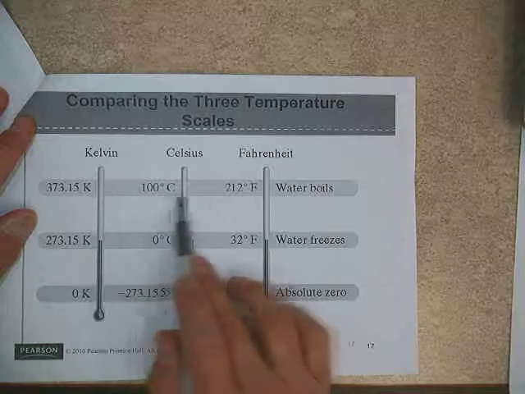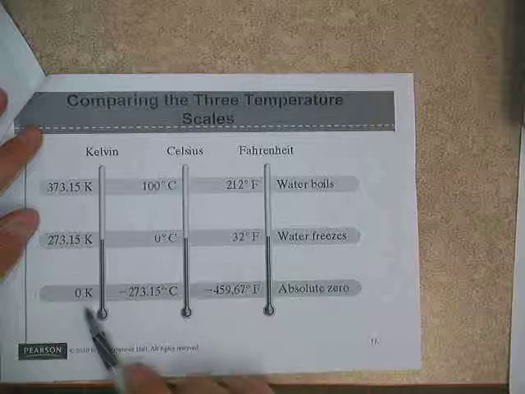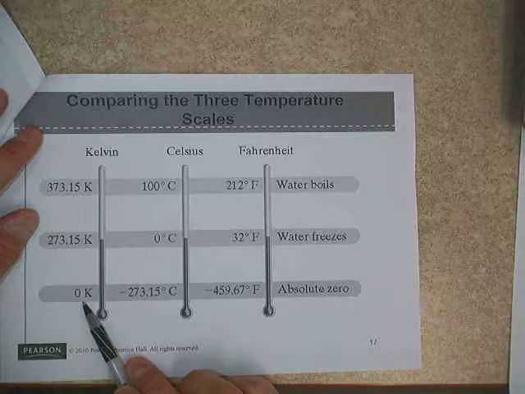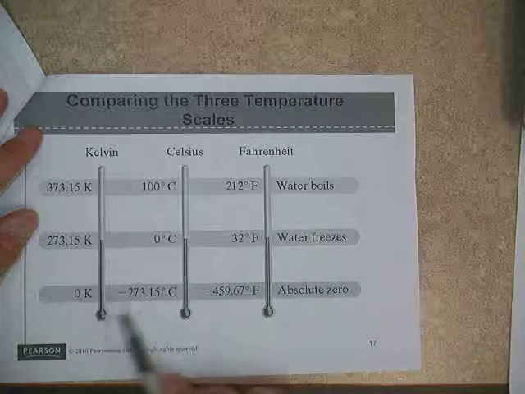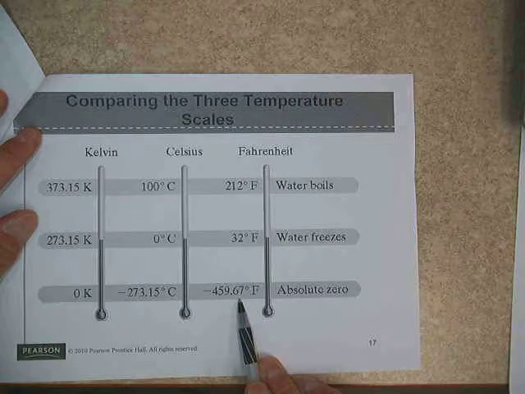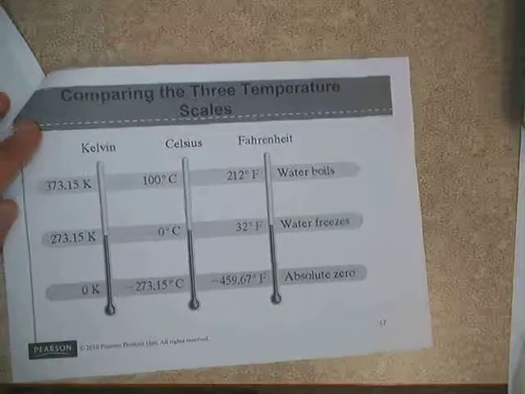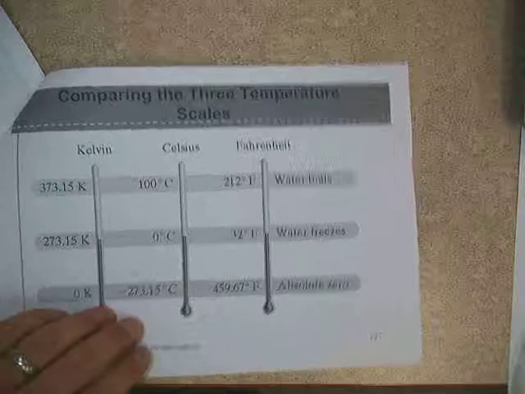Here's a comparison of the three temperature scales: water boiling for Kelvin, Celsius, and Fahrenheit, water freezing, and so on, and then absolute zero. Absolute zero Kelvin is that many degrees Celsius and that many degrees Fahrenheit, so awfully cold to get to that absolute zero.